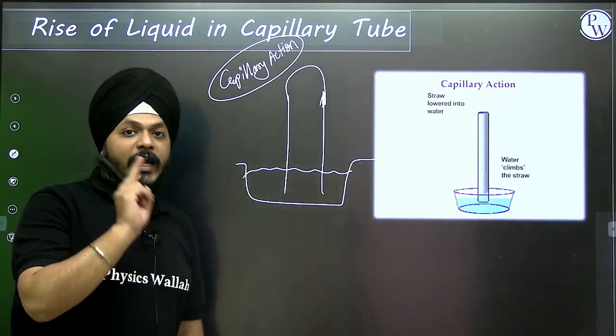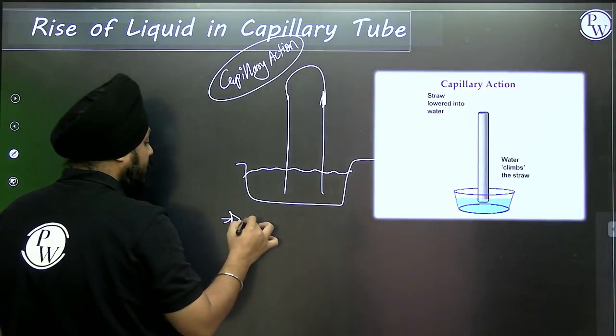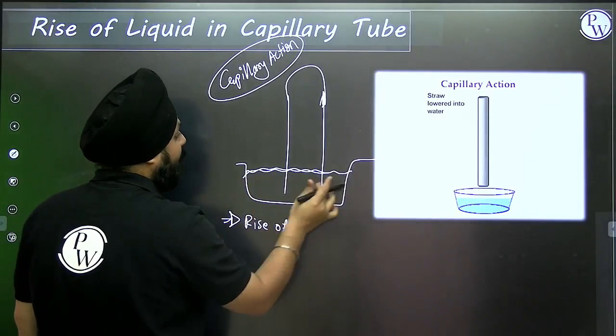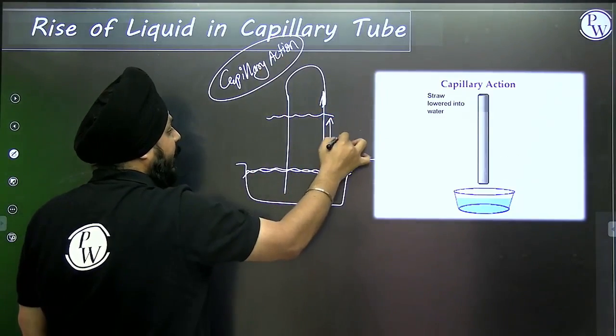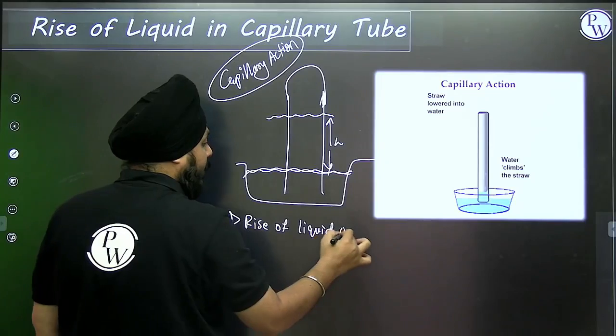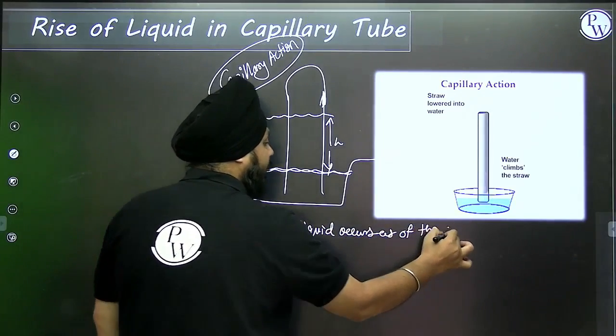This rise of liquid occurs because of this pressure difference. Suppose initially this was the height of the liquid, and after the capillary tube is dipped, it rises up to height h. So the rise of the liquid occurs because of the pressure difference.